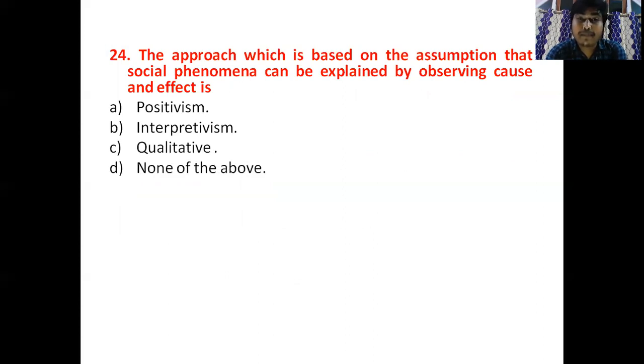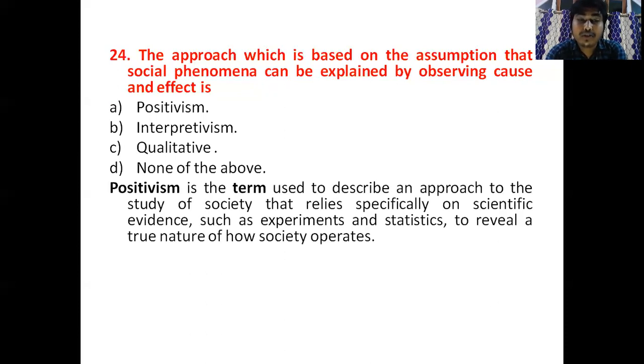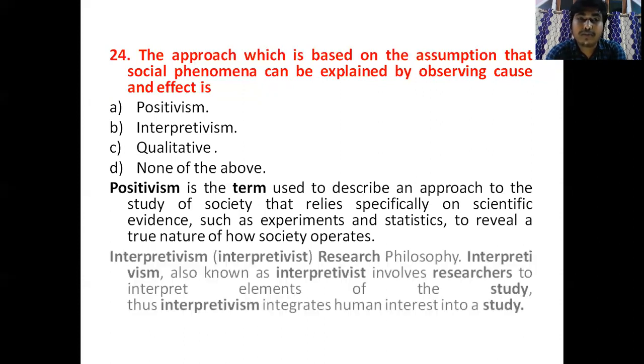So our question is, the approach which is based on the assumption that social phenomena can be explained by observing cause and effect. See, what is positivism? Positivism is the term used to describe an approach to the study of societies that relies specially on scientific evidence such as experiment and statistics to reveal the true nature of how society operates. So our correct answer will be positivism. The approach which is based on the assumption that social phenomena can be explained by observing cause and effect is positivism.